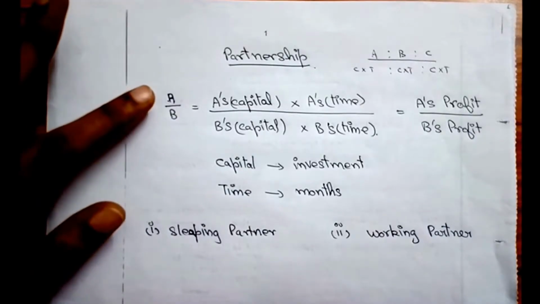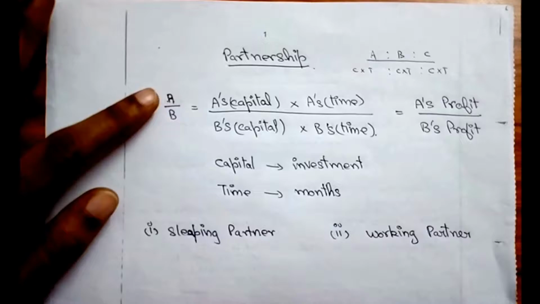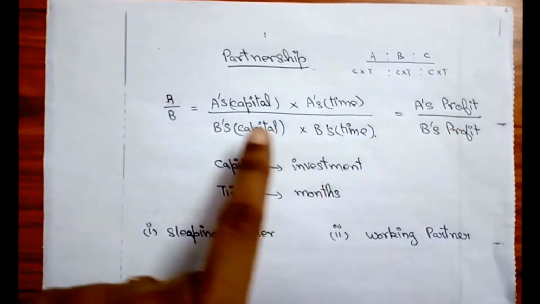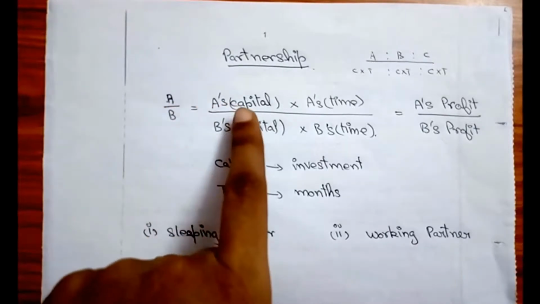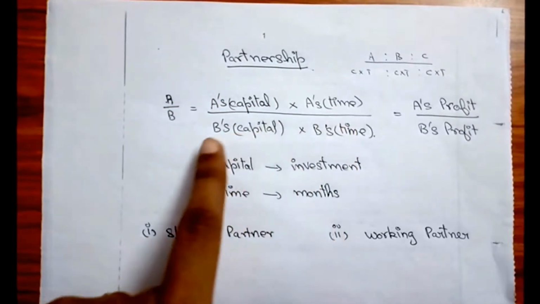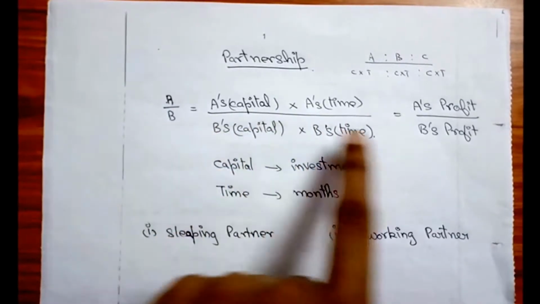In partnerships, if they have given only two persons or two numbers, then you can write it in fractions form and find their profit. A's profit can be found by multiplying A's capital into A's time, and B's capital into B's time for B's profit.